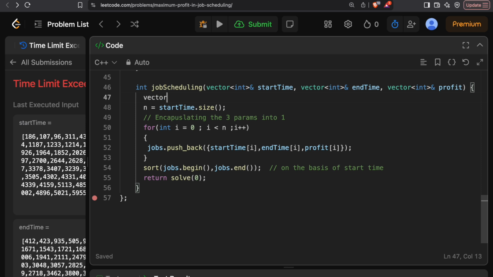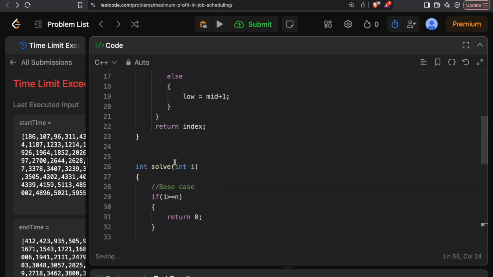declare a vector of int, say that's the dp, and have that as the size of the array and give it a default value of -1. All we need to do is pass that dp over here. It's very easy to memoize it. So this is the main logic, and now just reducing the time complexity is the easy thing.